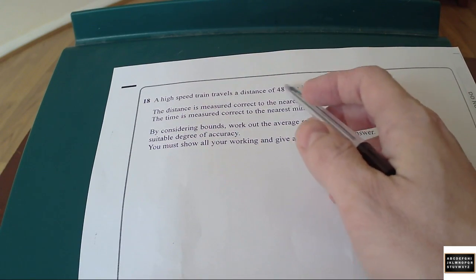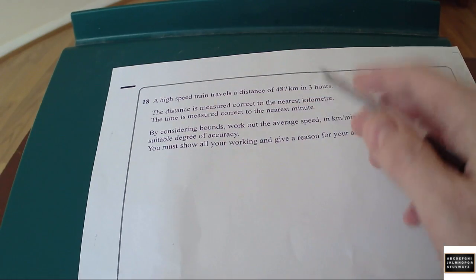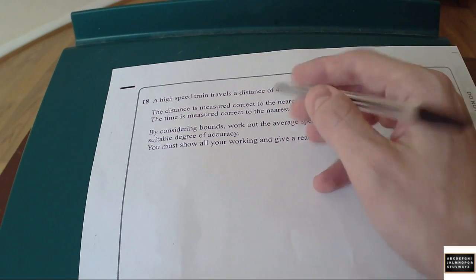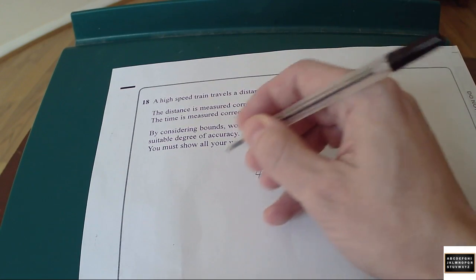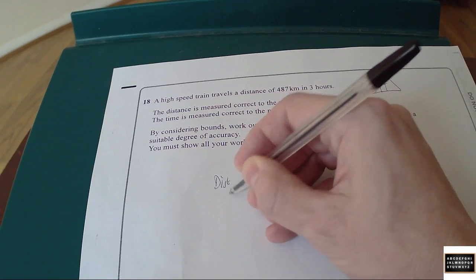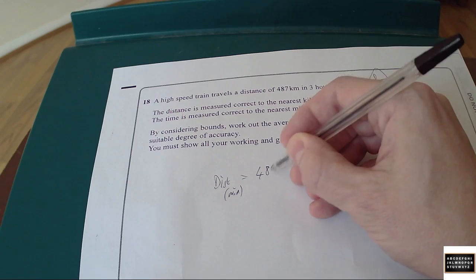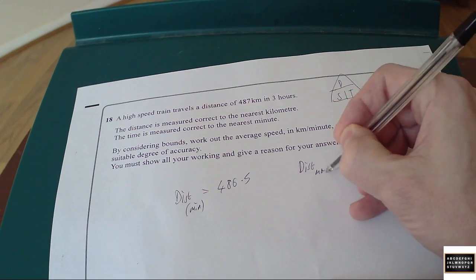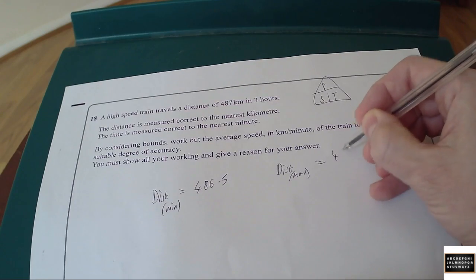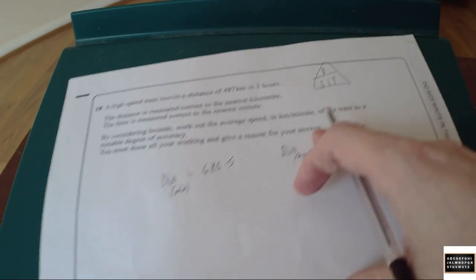I'm going to go back to the question and start looking at this information. So it says the distance is measured correct to the nearest kilometre. So if you look at our distance 487, what would it have been at its smallest value? So what's the distance minimum? So the distance minimum will be 486.5, and the distance maximum, whatever that was, that will be 487.5. Okay, so that's got to be that.